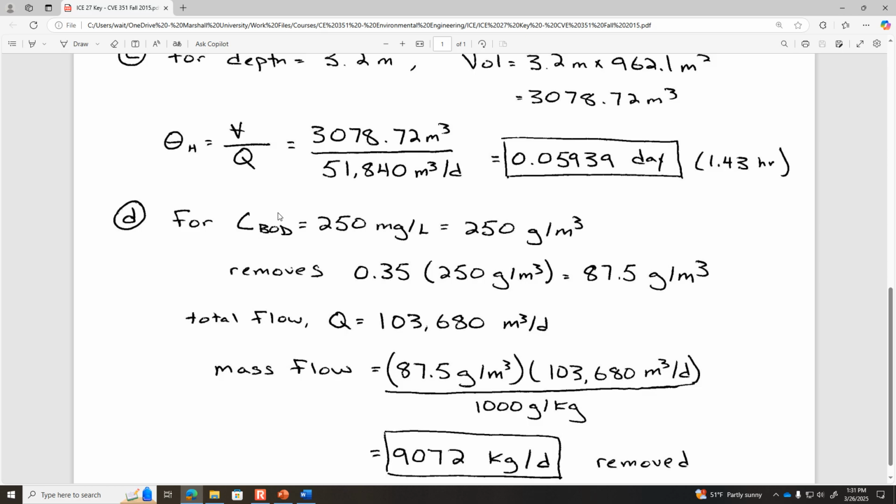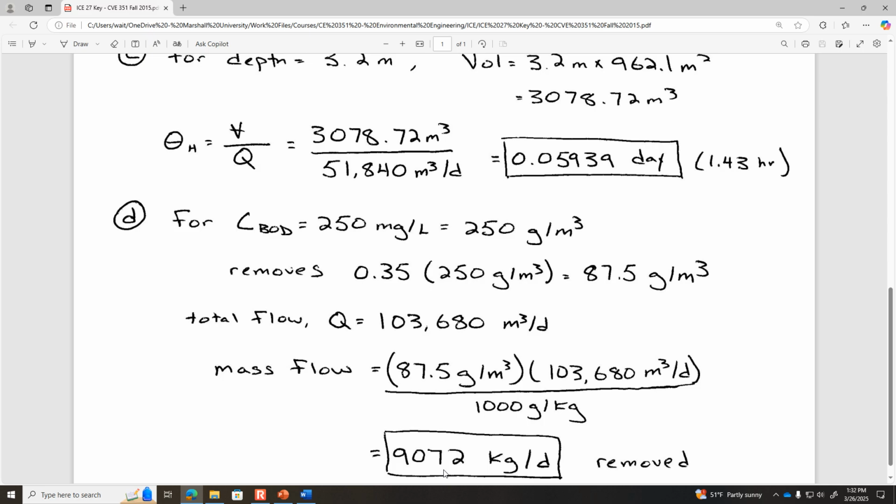So for every cubic meter of wastewater that comes in, it's removing 87.5 grams of BOD. In a daily cycle, if that's 103,000 cubic meters of water going through the clarifier, then the amount of BOD removed in a day is more than 9,000 kilograms of BOD.